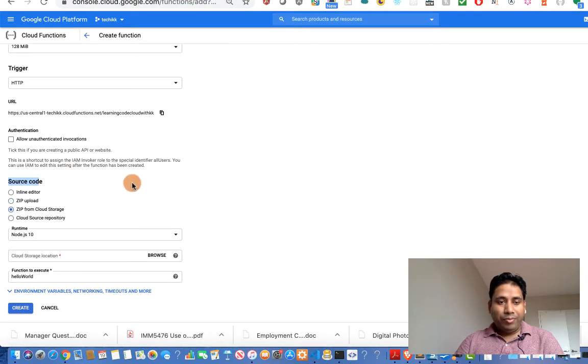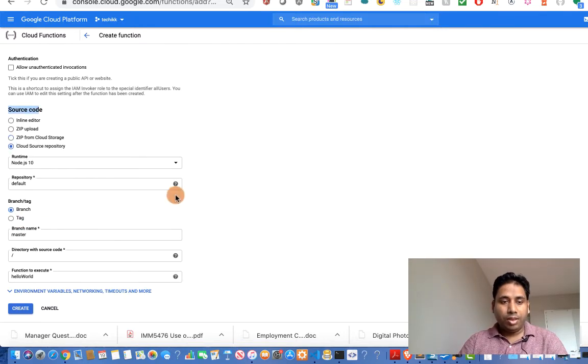Zip from cloud storage: as I told, cloud storage is equivalent of S3, used to store files, so we can store our source there as well. And then we have the cloud source repository, which is basically Git-like functionality provided by Google.